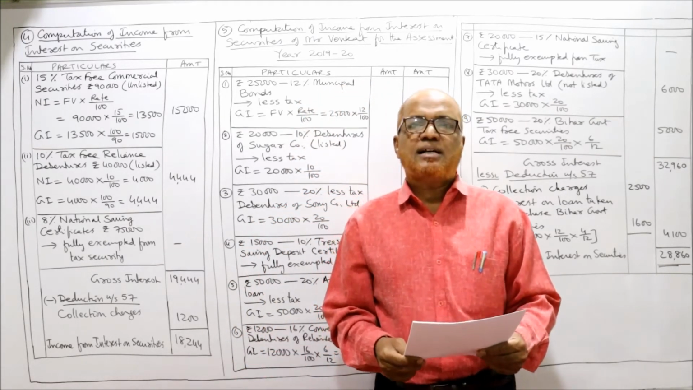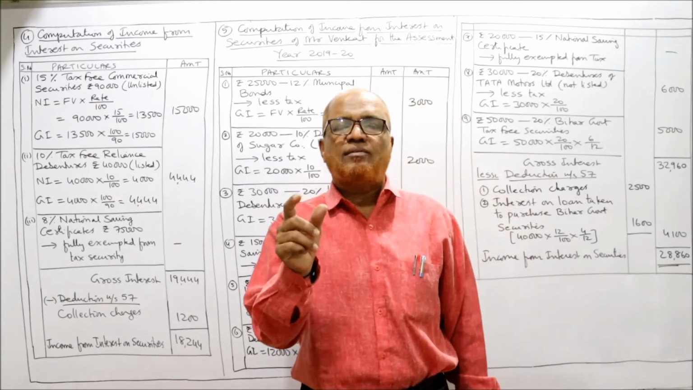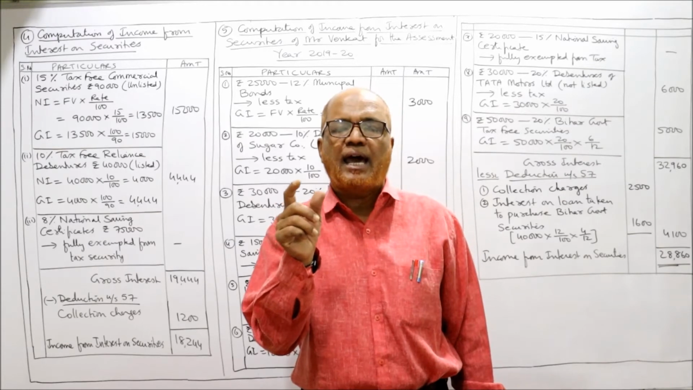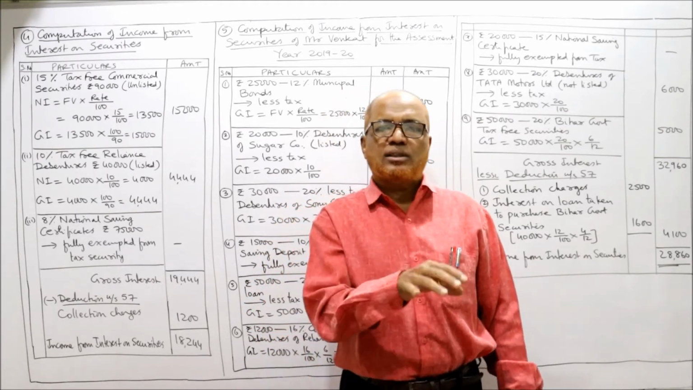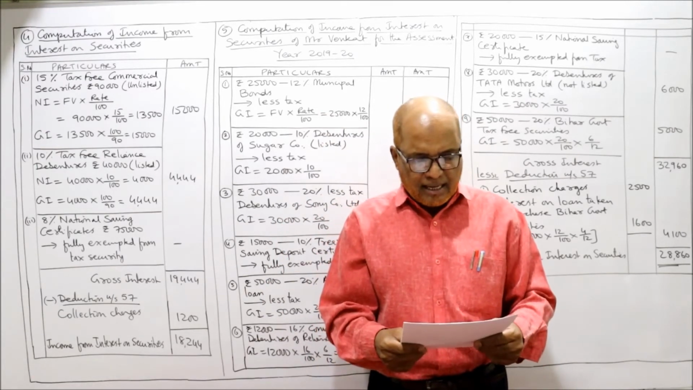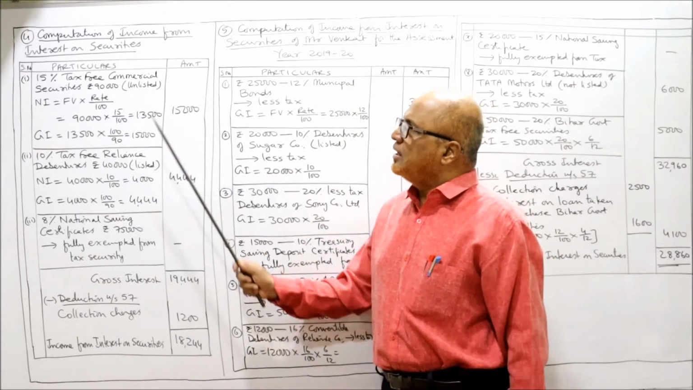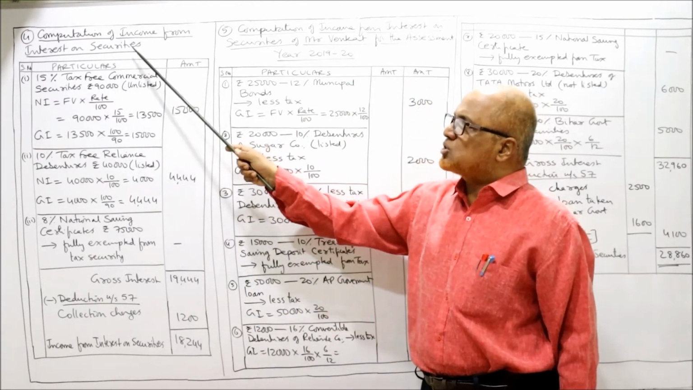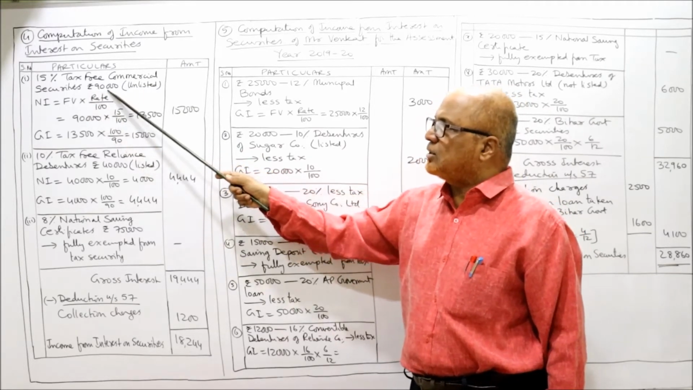Then 8% National Savings Certificate 75,000. So National Savings Certificate is fully exempted from tax security. So interest on this National Savings Certificate is fully exempted. Then collection charges are 1200 rupees. Now see, computation of income from interest on security, 15% tax-free commercial security 90,000 unlisted.